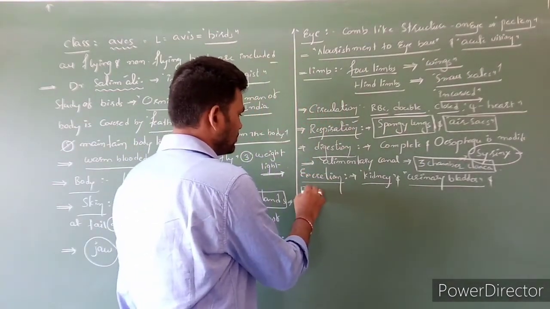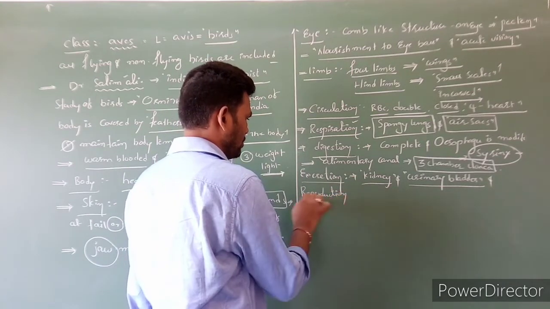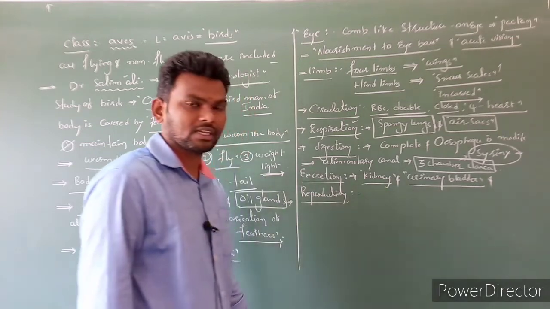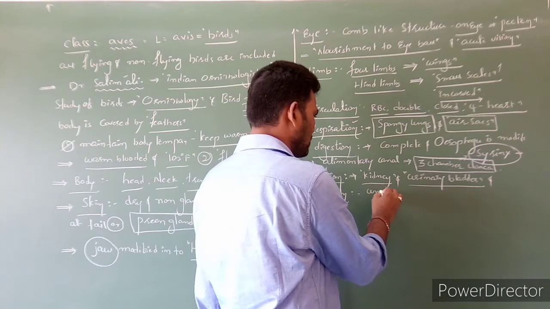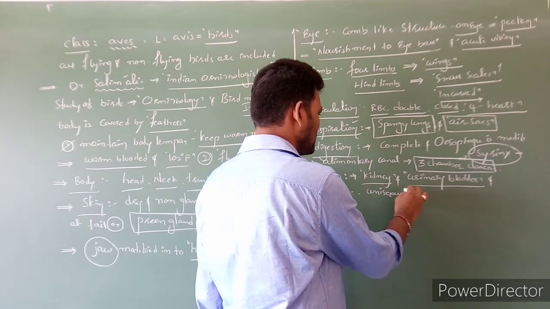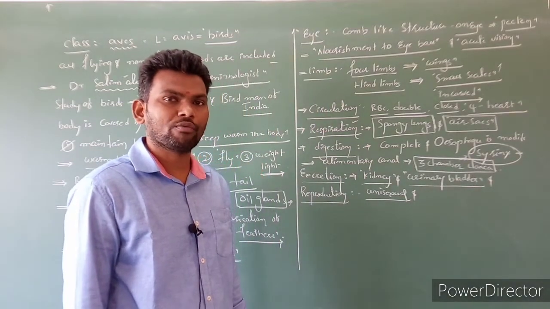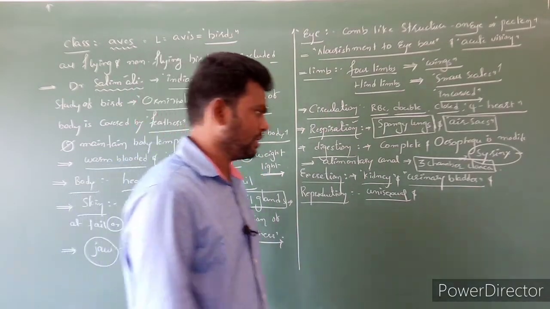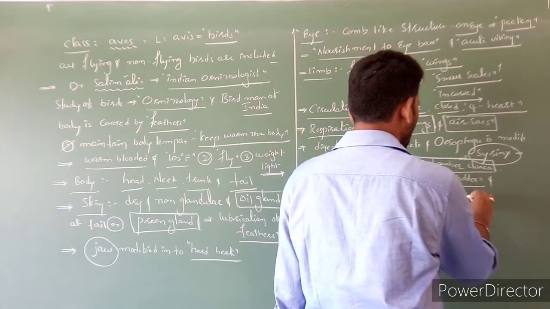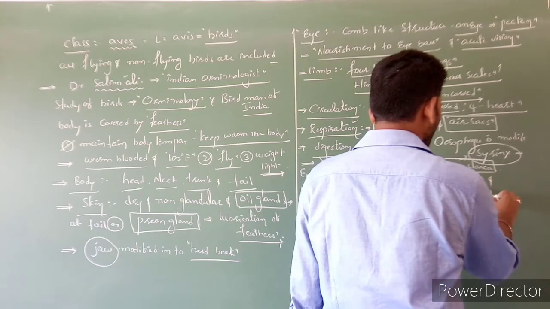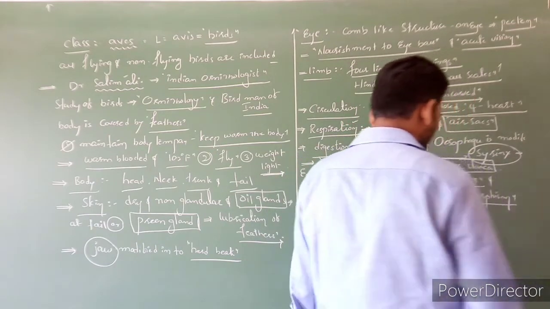Next, reproduction. Here the species are unisexual, the sexes are separate, and sexual dimorphism is well noticed.